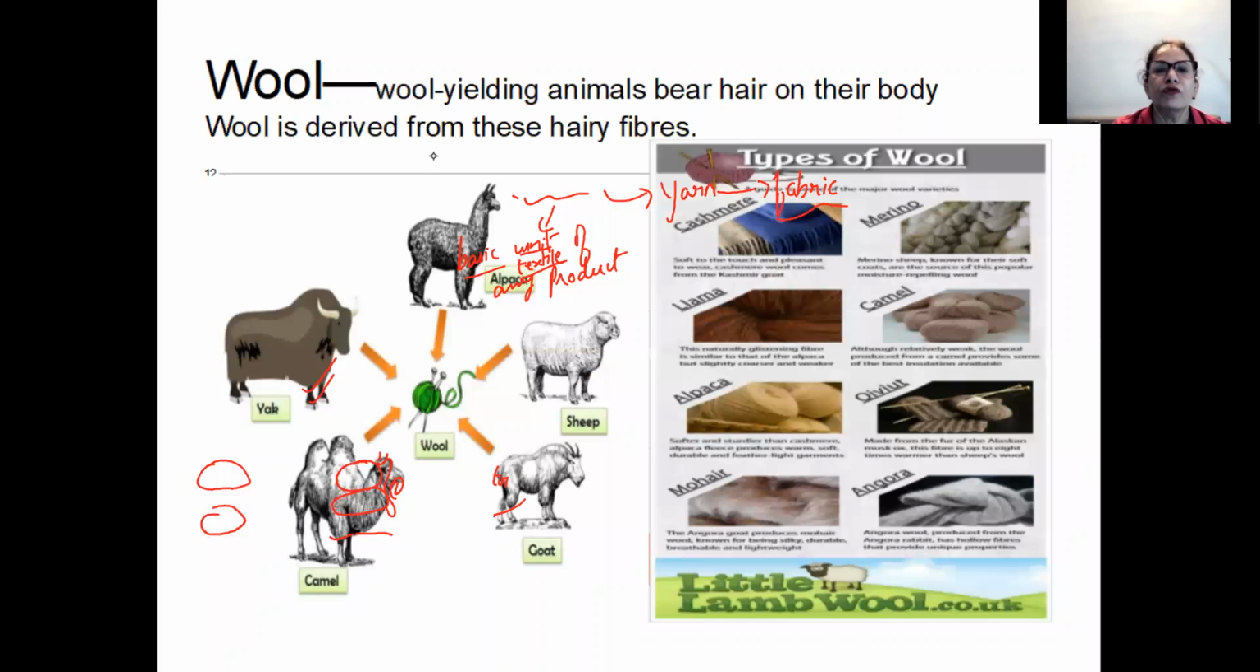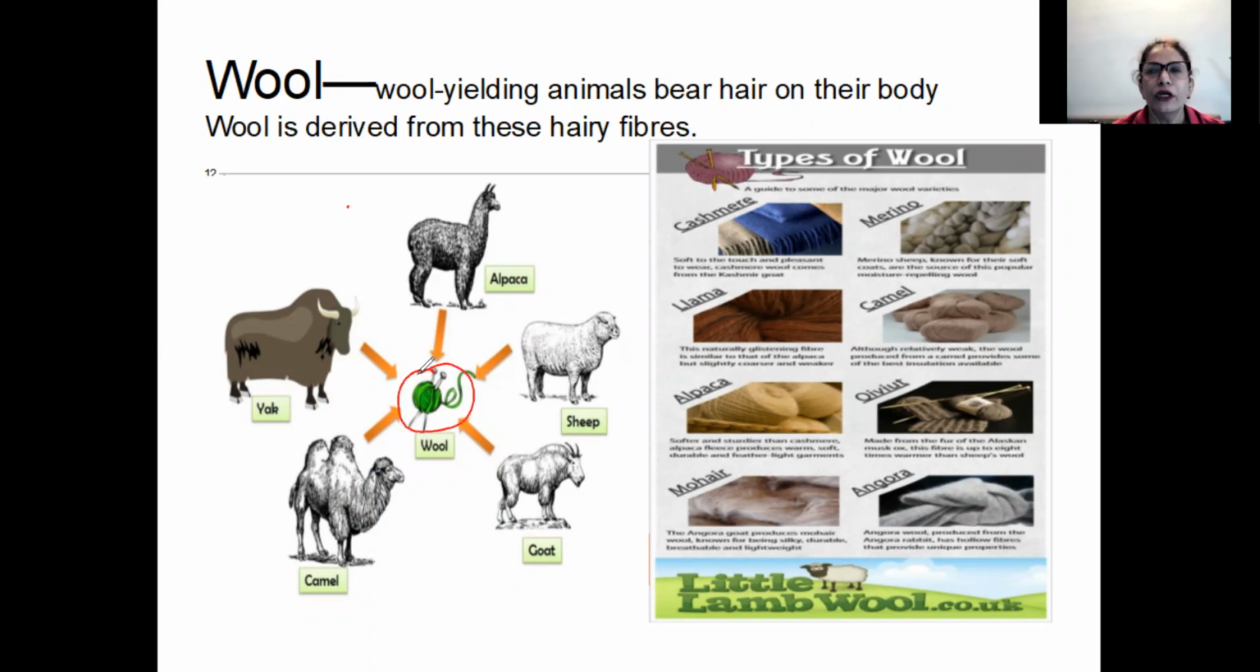So now if we see wool, this is the first fiber which is obtained from the animals. So we are talking about wool. Wool is a fiber which is obtained from the animals. Now, which all animals can give us wool? We have, of course, sheep. Then we have goat wool, camel wool, yak wool, and alpaca wool also. All these animals, they give us wool, which is a fiber.